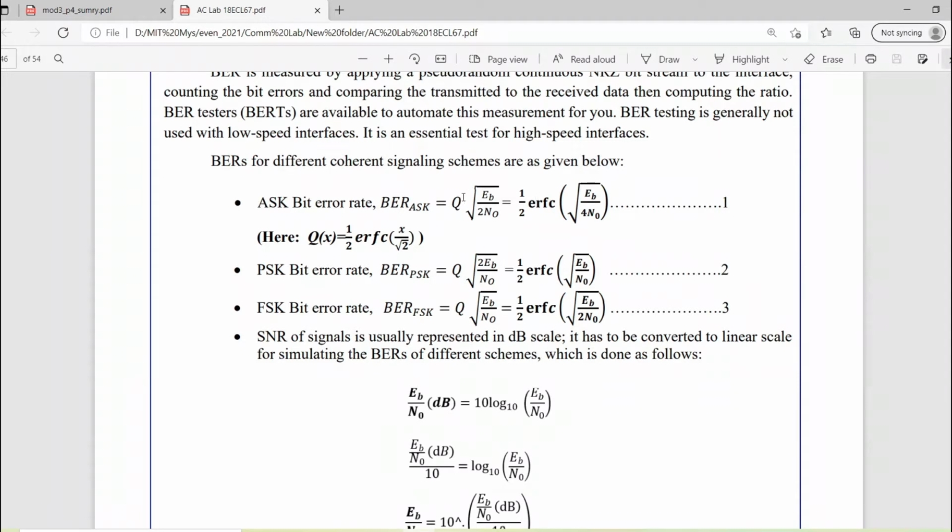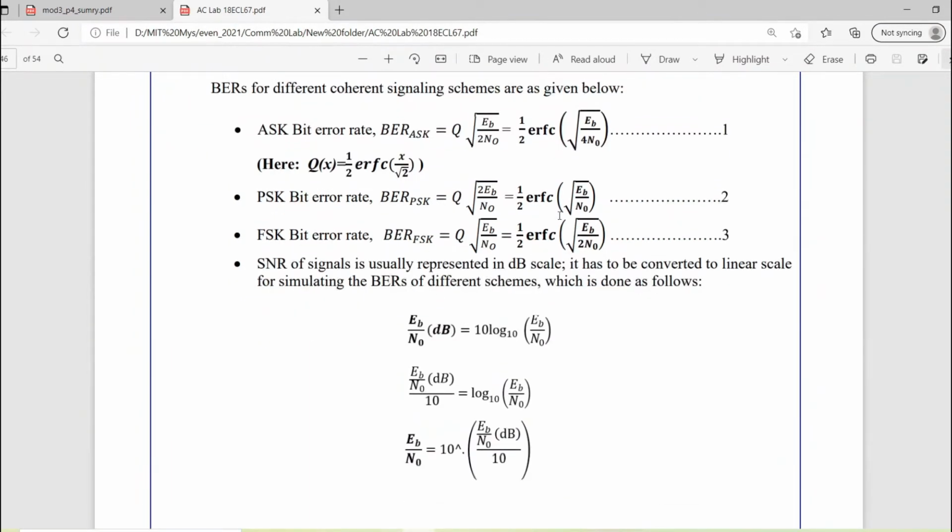If we plot these values of bit errors against the signal to noise ratio, what is this Eb by N naught? It is nothing but signal to noise ratio. Varying this signal to noise ratio over different values, we can get the change of bit error rate and we can plot that. And then we will compare the same for the different schemes.